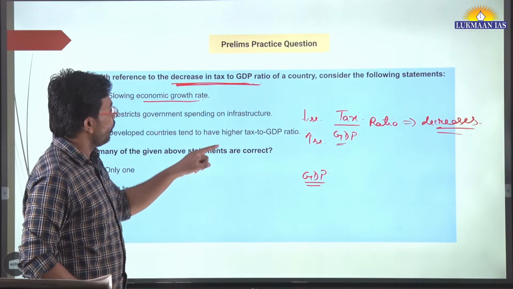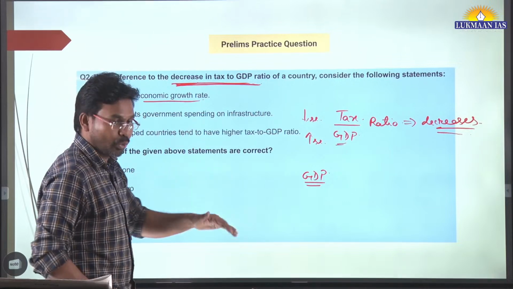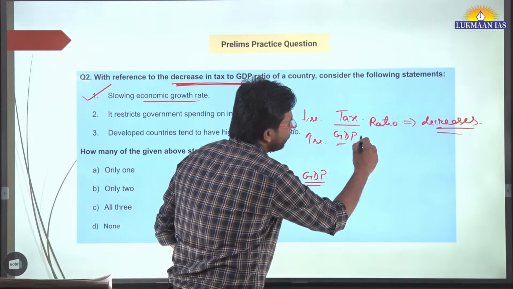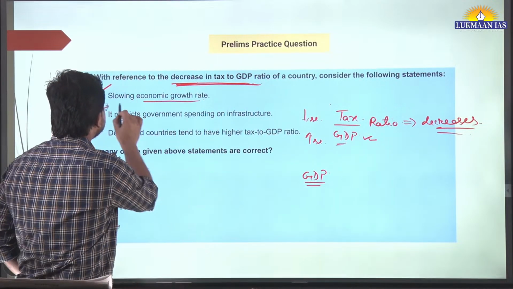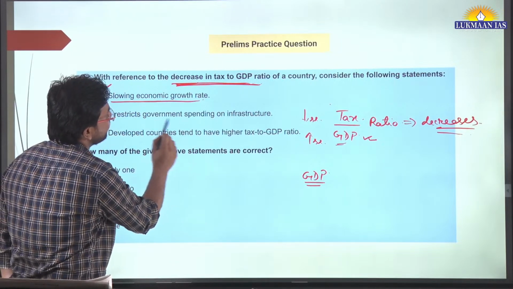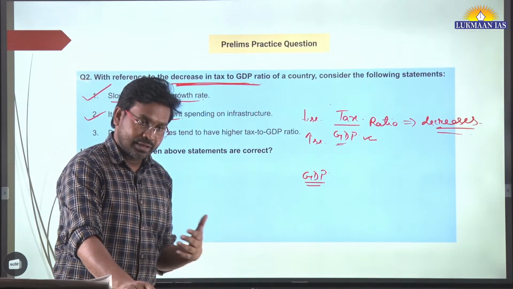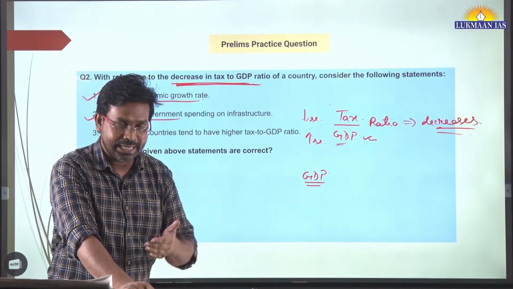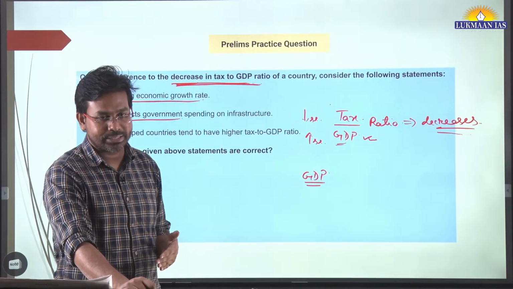So the thing is, when the economic growth rate slows, the denominator is not going to go down, but the numerator is going to go down. So this is right, slowing economic growth rate, this is right. Then it restricts government spending on infrastructure, this is also right. Government gets money from taxation sources. If tax is less, the government will have lesser leeway to spend on infrastructure projects, right?